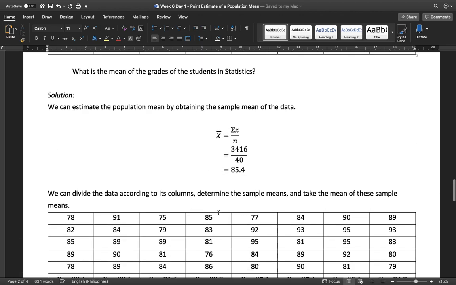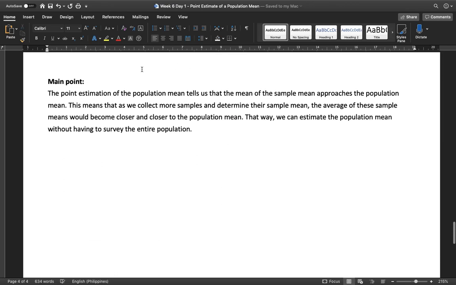So basically, what we do in point estimation is we try to estimate the population mean by taking the sample mean. The point estimation of the population mean tells us that the mean of the sample means approaches the population mean. As we collect more samples and determine their sample means, the average becomes closer and closer to the population mean. That way, we can estimate the population mean without having to survey the entire population. So that's for the point estimate.